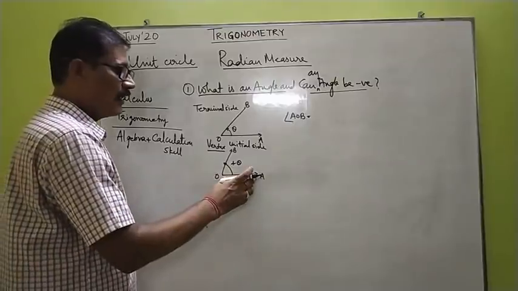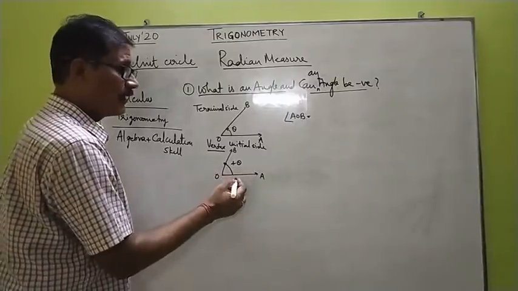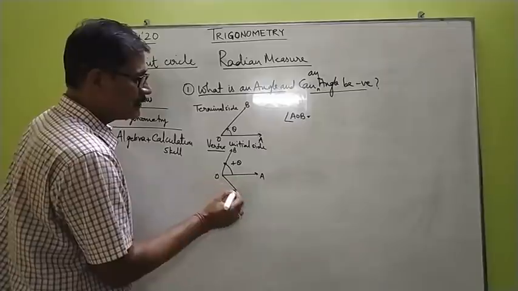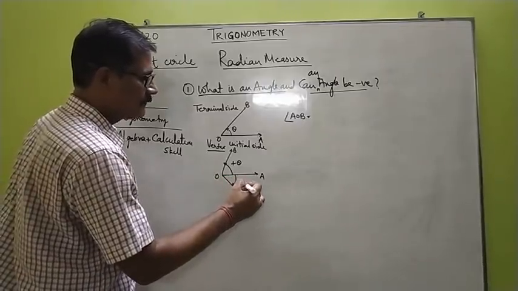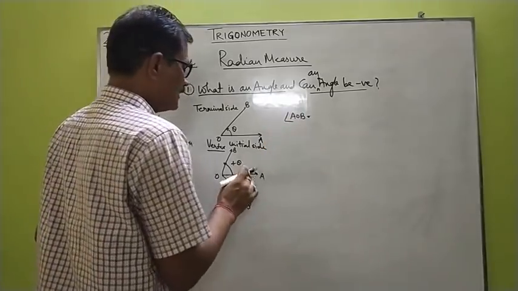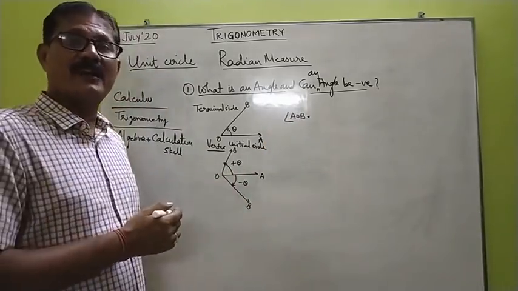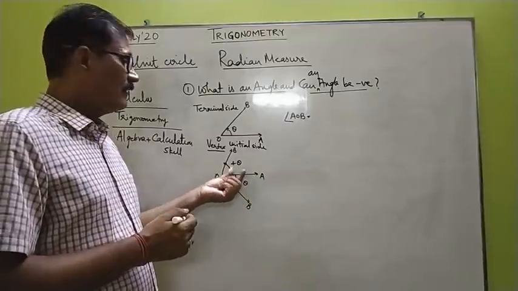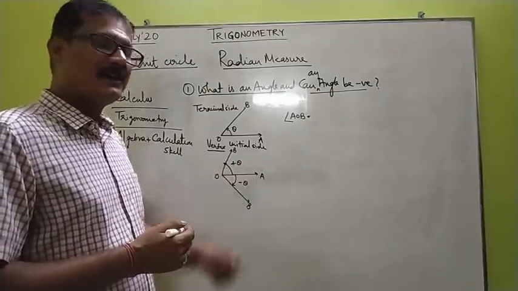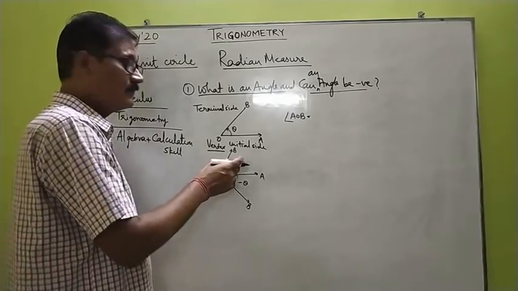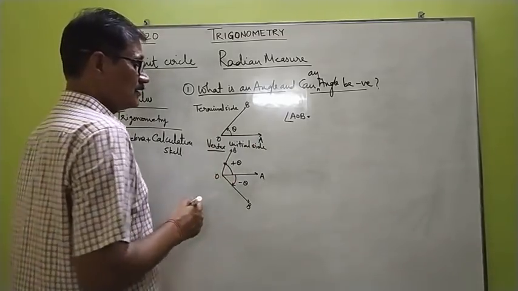However, when the ray OA rotates clockwise to reach its terminal position OB, then the measurement of the angle is negative. So negative here represents the direction of rotation of the ray, which is clockwise, and positive rotation of the ray is the anti-clockwise.